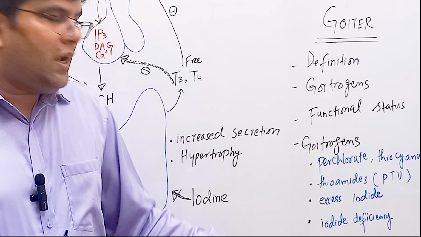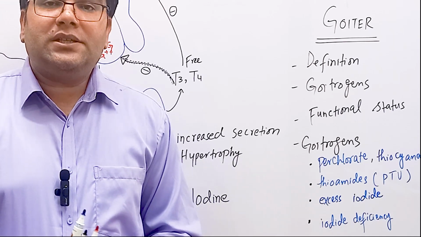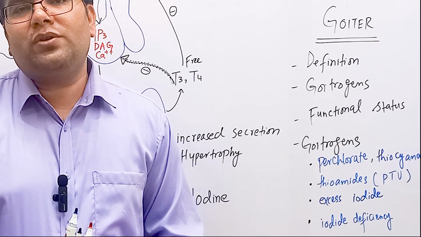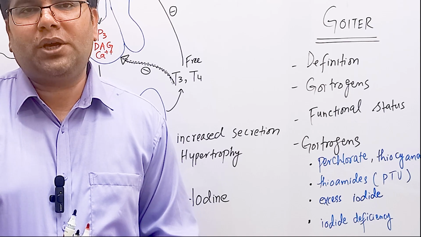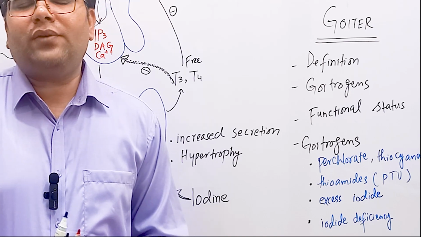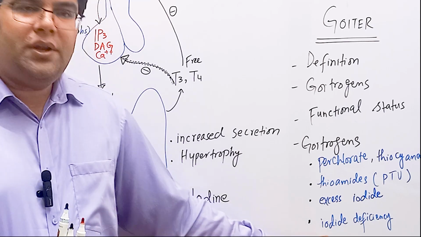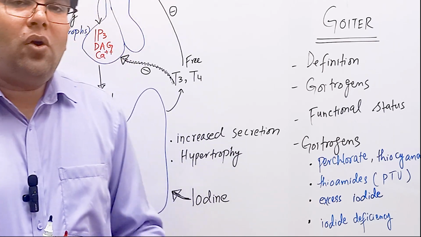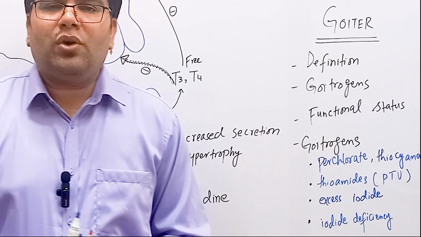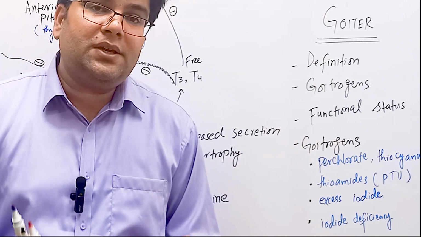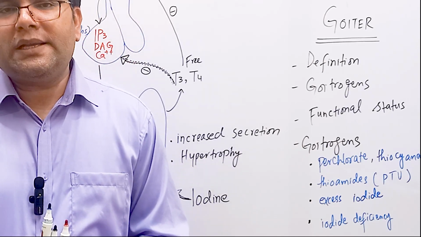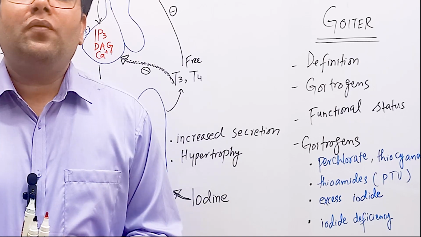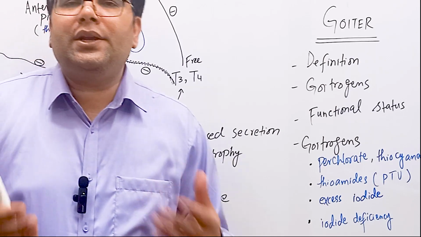Increased concentration of iodide in the thyroid gland has inhibitory effect on the T3 and T4 hormone synthesis, and this is called the Wolff-Chaikoff effect. In case of iodide deficiency, iodine will not be available for the iodination reaction, and all these factors can decrease the production of T3 and T4 hormone, and hence increasing the production of TSH by negative feedback will increase the size of the thyroid gland, leading to goiter.